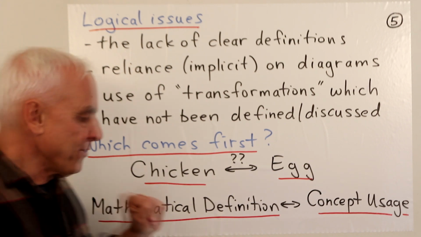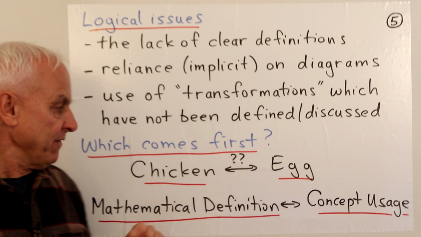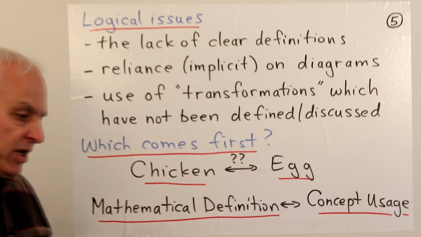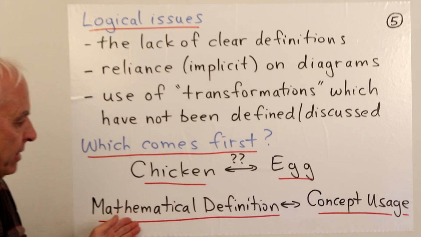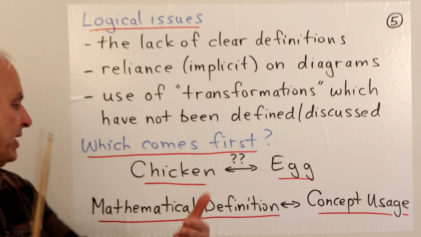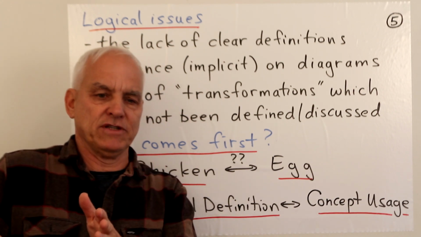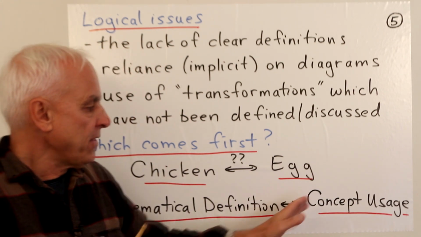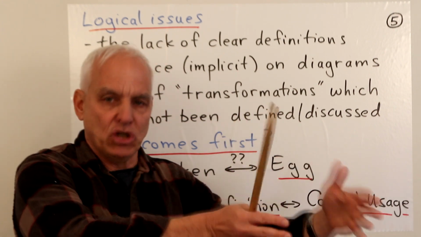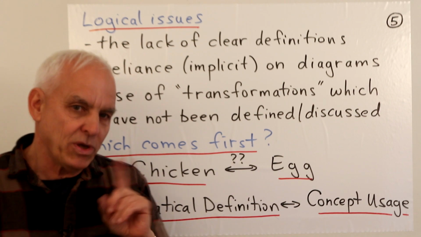There's also another kind of issue here, which is sort of like the chicken and egg issue. What comes first? Is it the chicken or the egg? In the mathematical context, there are these two things. There's mathematical definitions, you know, some formal mathematical definition of something. And then, on the other hand, you have the usage of that concept. So it's an interesting question, which of these comes first?